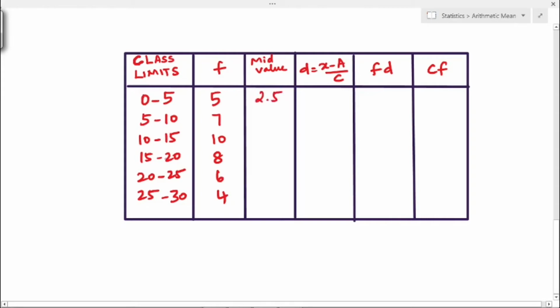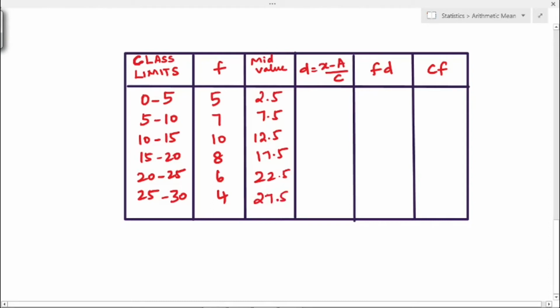Similarly we have to find the rest of the values. 5 plus 10 divided by 2, that is 15 by 2, 7.5. Next 12.5, 17.5, 22.5 and last value is 27.5. These are the mid values.